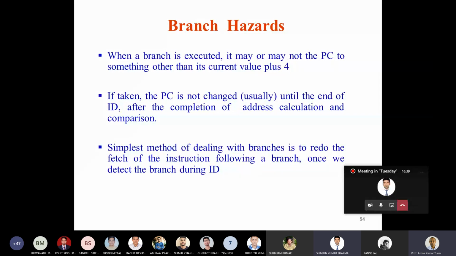Then what to do with that particular instruction? Now the next instruction to execute is not the successor instruction which is already fetched into the pipeline, but some other instruction far away from the current branch instruction.